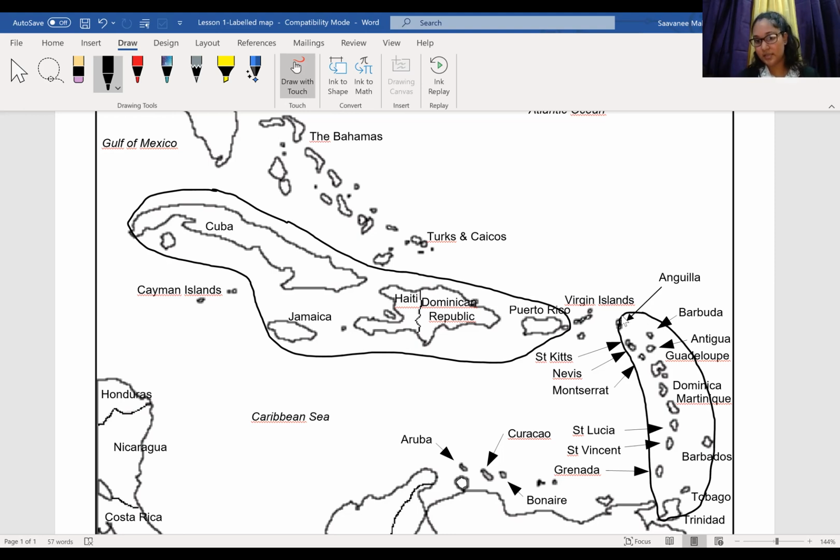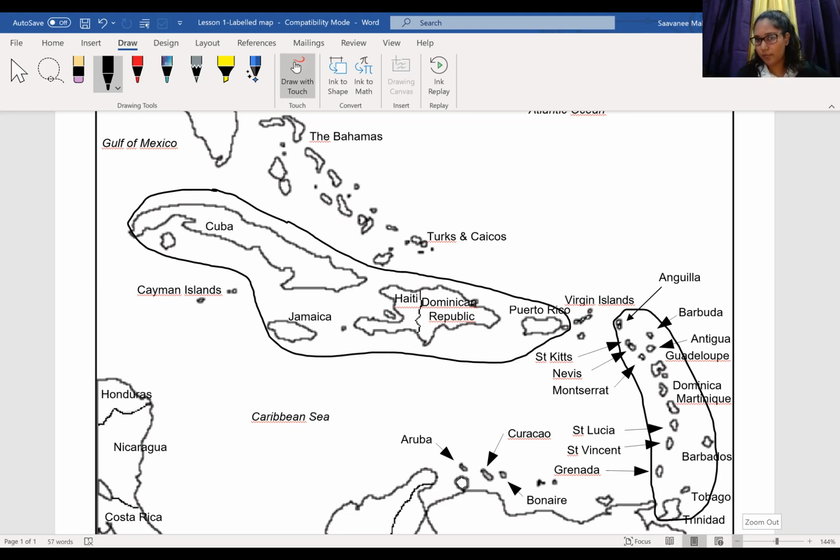All these islands that I've just drawn around are islands within the Lesser Antilles. There's a chain of islands within the Lesser Antilles.